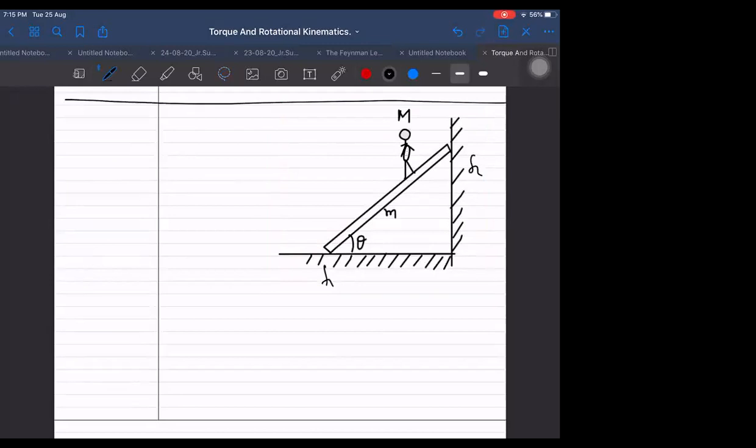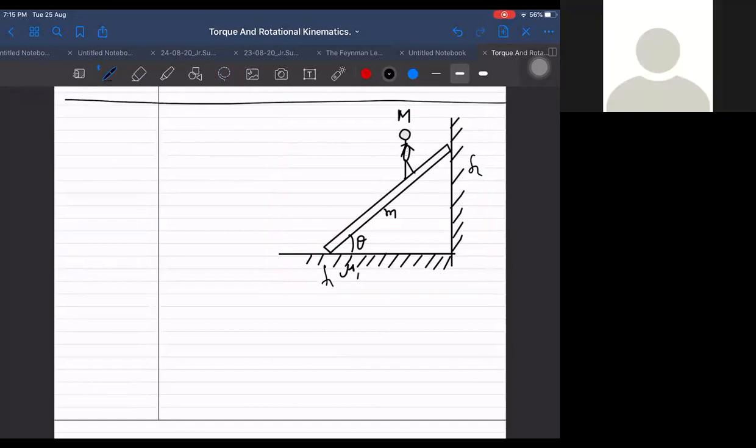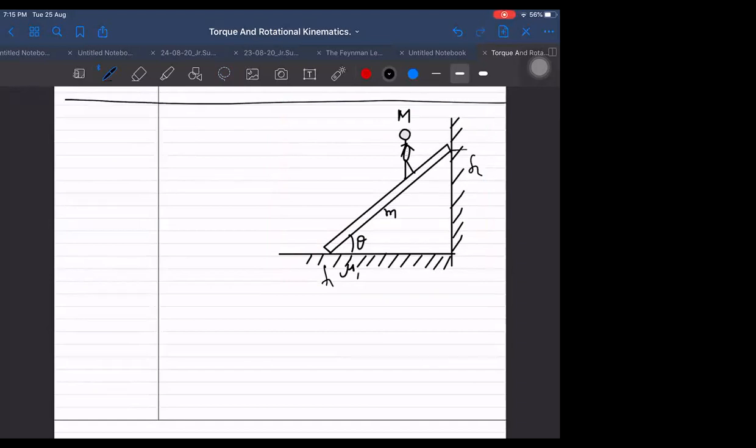A man climbing on a ladder. What do they ask in this? Sometimes they will give that friction is only on the floor. There is friction, but the upper wall is smooth. And then they will ask up to what maximum height the man can climb. Next time they can ask that the wall is also rough and the ground is also rough. Up to what maximum height can the man climb, or up to what distance can the man climb on the ladder without slipping. So let us say mu2 and mu1 both are there, and this has just the tendency to slip.